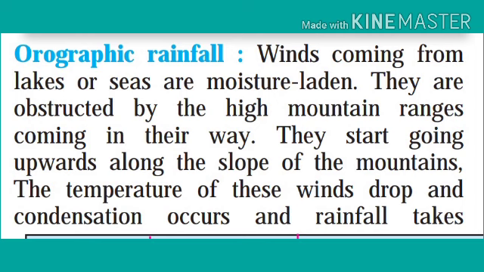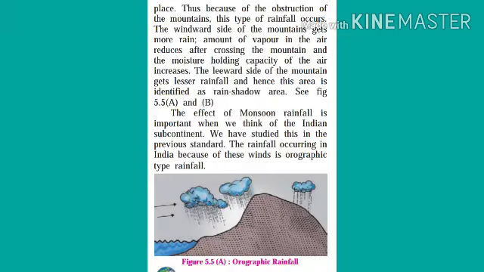They start going upwards along the slope of the mountains. The temperature of these winds drops, condensation occurs and rainfall takes place. Thus, because of the obstruction of the mountains, this type of rainfall occurs.